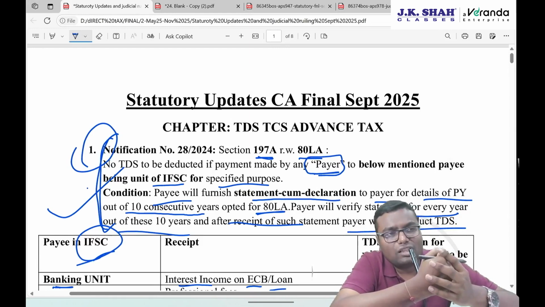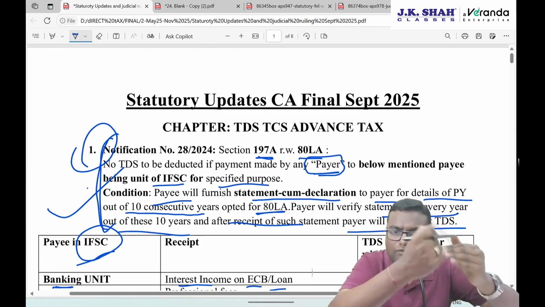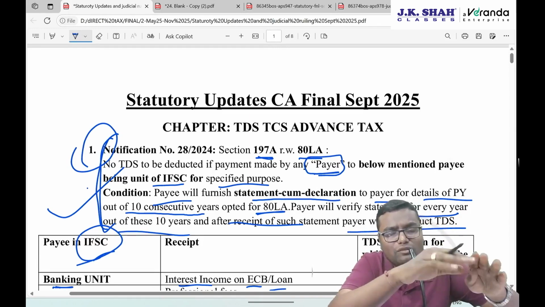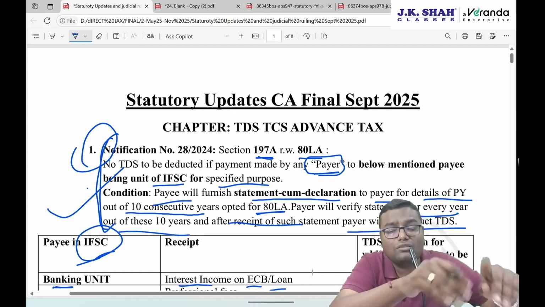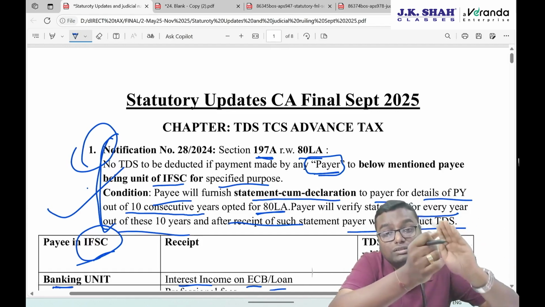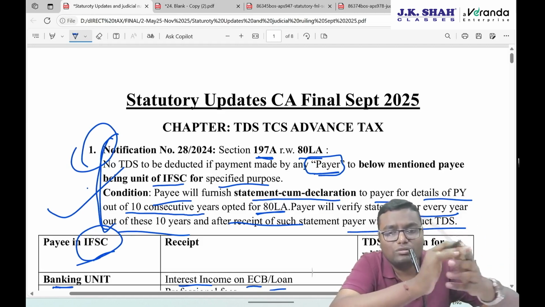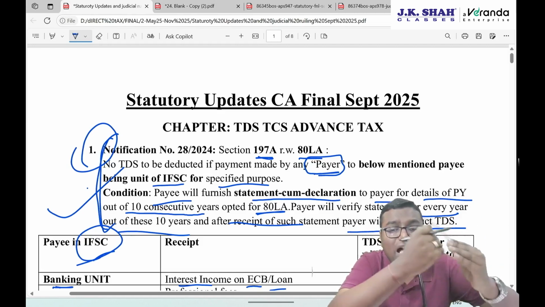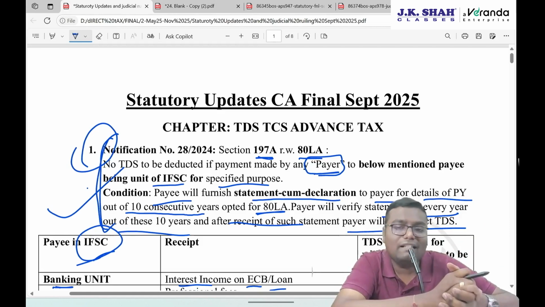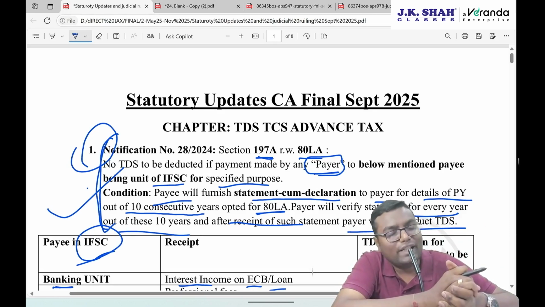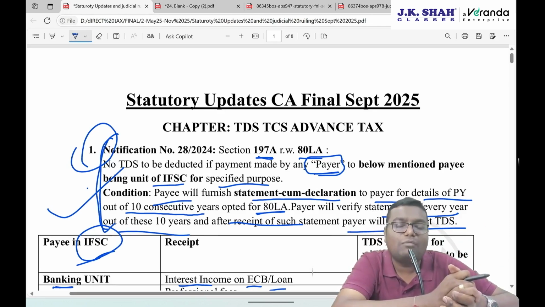All the amendments which are covered by both the budgets, we have discussed in the lectures. The amendment video is already uploaded on YouTube also, and those are covered by your module also. This lecture which we saw today contains the amendments which are neither in the old amendment video nor in your ICI module. These are separate notifications that came after publishing the ICI module and hence had to be discussed separately.